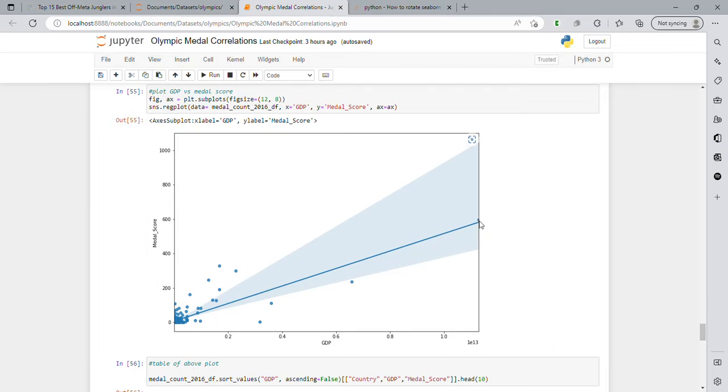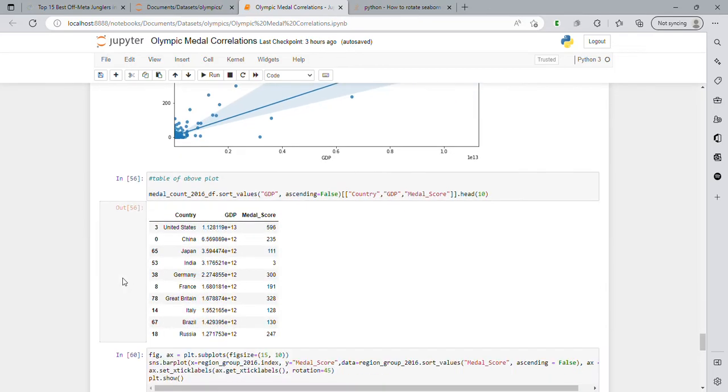here we have USA with the biggest economy, and then we have China with the second biggest economy, and they seem to be in a very similar trend compared to their population plots, so that is a little better. And so we just made a quick table of that to show the top 10, and here we have United States, China, and Japan, the 3 biggest economies, and their medal scores kind of line up. But notice India is a pretty large outlier here in 2016. They have a medal score of 3, so despite having a large GDP, they did not see much success in the Olympics, but every other country seems to kind of fall in line here in this table.